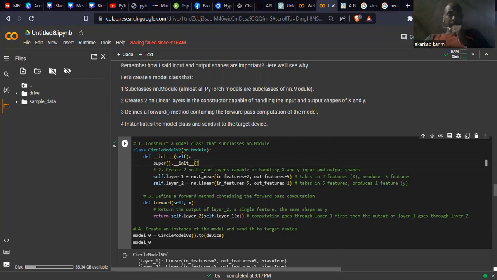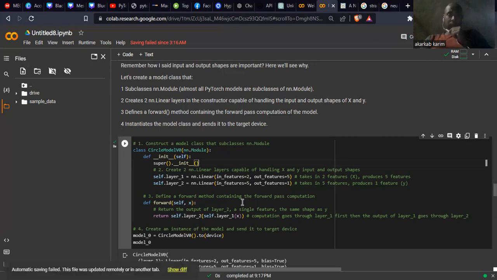Create two nn.Linear layers able to handle X and y input and output shapes. So self.layer_1 is nn.Linear with in_features of 2, two inputs, and out_features of 5. It takes in two features, X, and produces 5 features. The second one, self.layer_2, is nn.Linear with in_features 5 and out_features 1. It takes in 5 features and produces 1 feature, y.